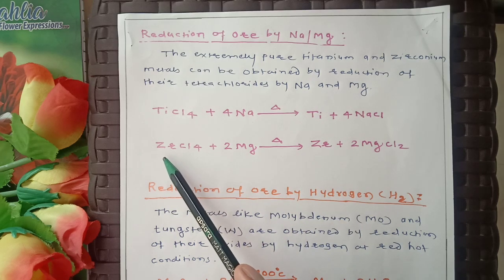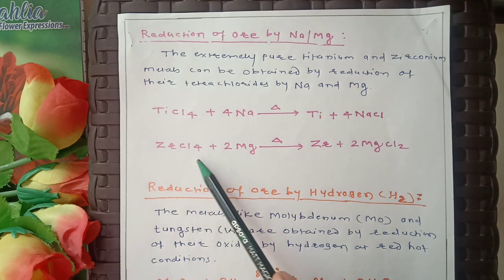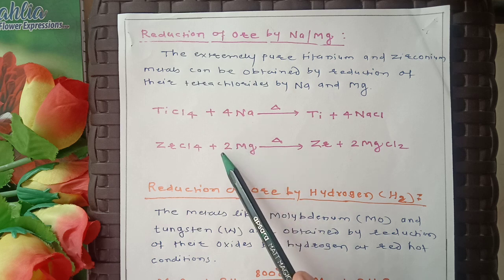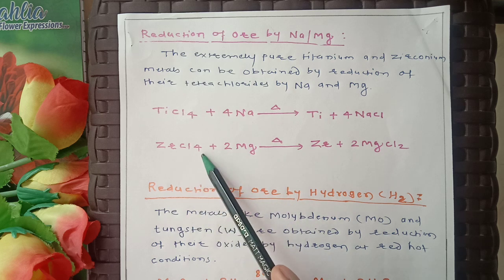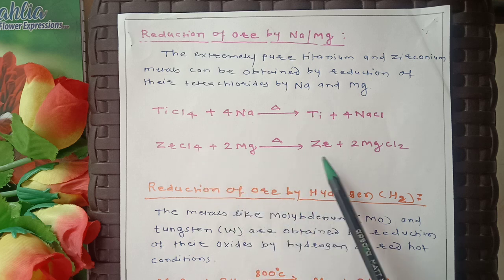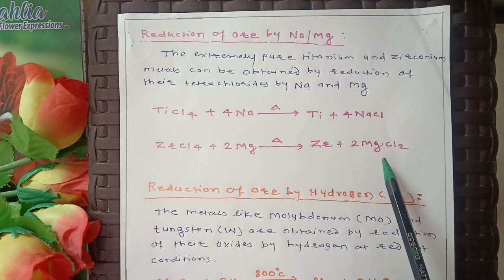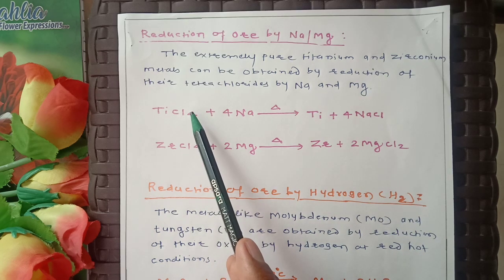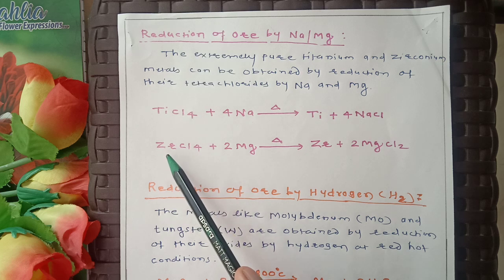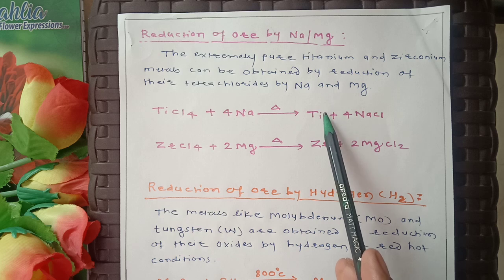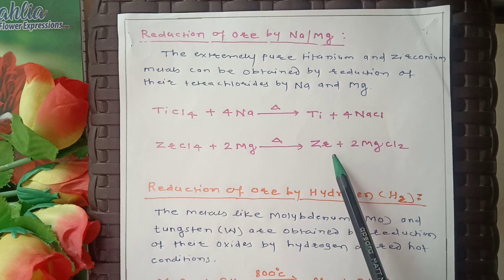Similarly, zirconium tetrachloride, when heated in presence of magnesium as a reducing agent, is reduced to zirconium and magnesium chloride is formed. So the tetrachlorides of titanium and zirconium are reduced to their metallic state, that is titanium and zirconium.